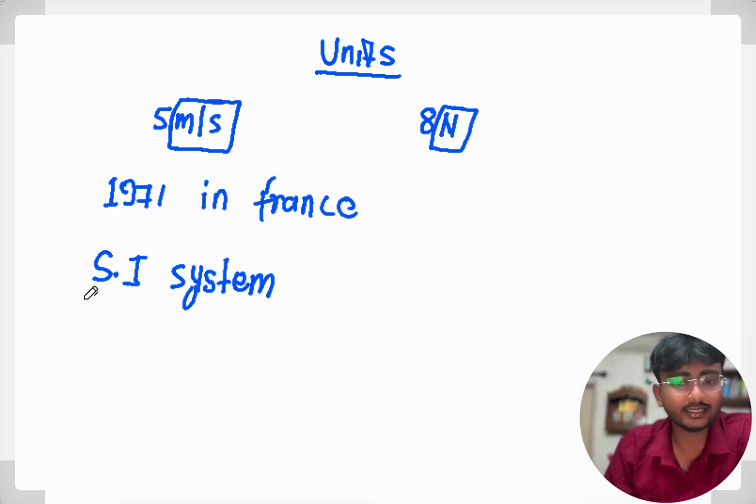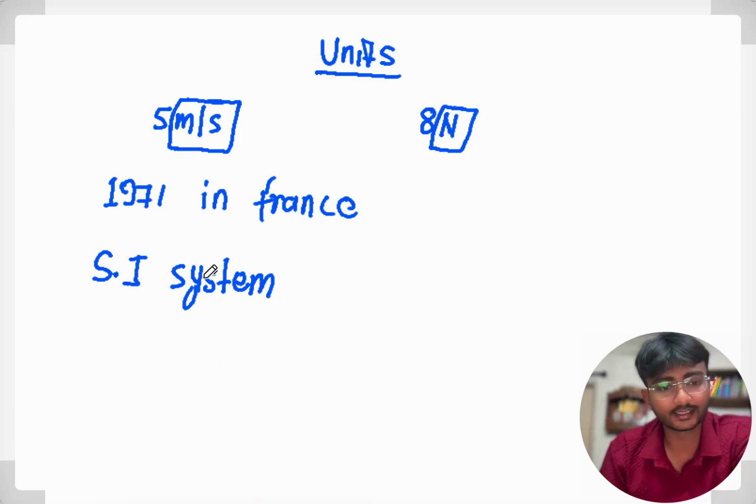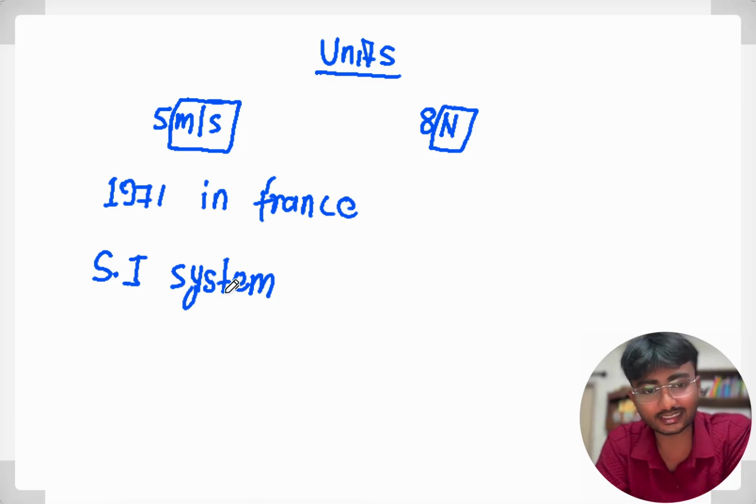So in 1971, scientists adopted this SI system. This is valid all over the world. The whole world adopted this SI system in 1971. Since then, we have been following this SI system.